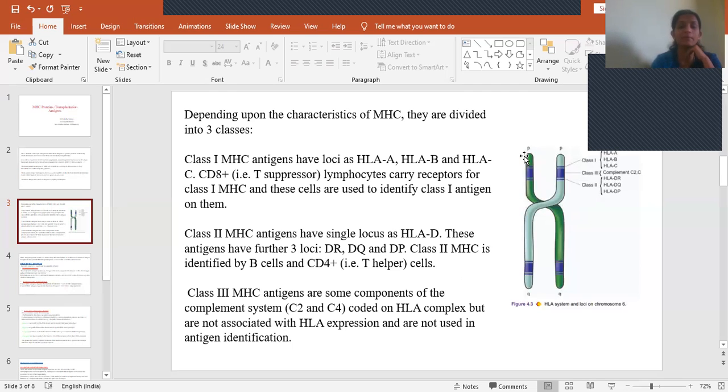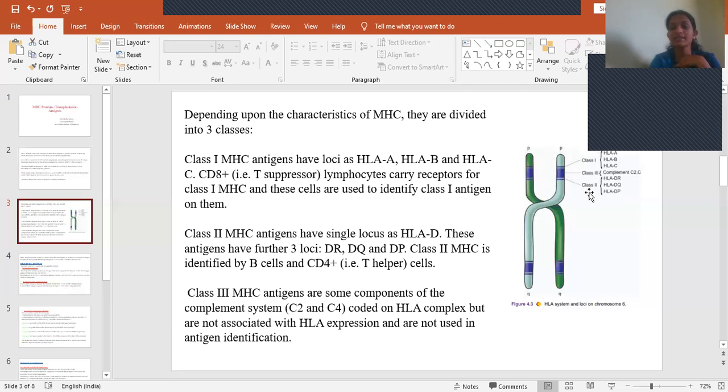Okay, so again I am repeating, class 1, class 2 and class 3 MHC, depending on their location or on their characters, were divided into 3 different classes. Class 1 are located on the loci A, B and C, so that is the reason they were called HLA-A, HLA-B and HLA-C. These have receptors for T suppressor cells. So the T suppressor cells or CD8 plus cells have these receptors that identify class 1 MHC antigens.